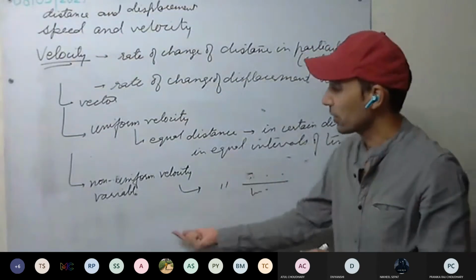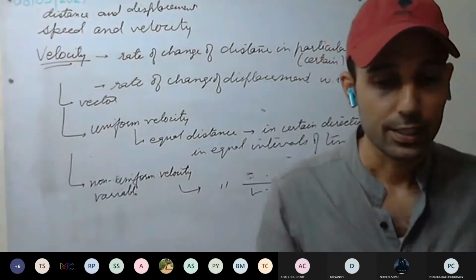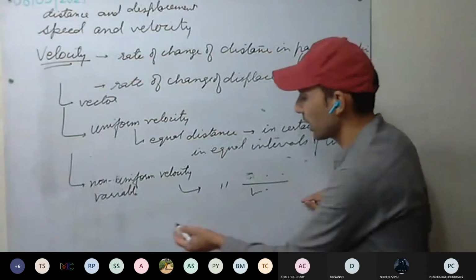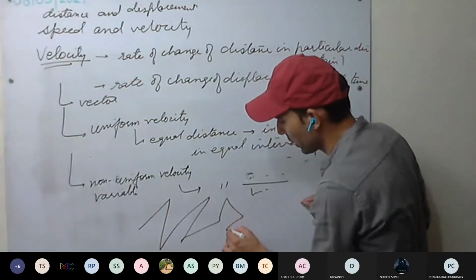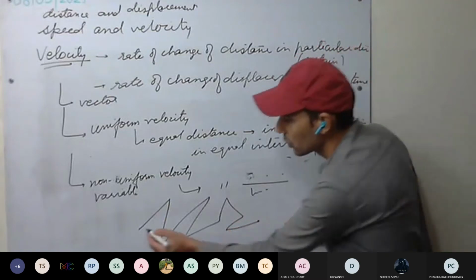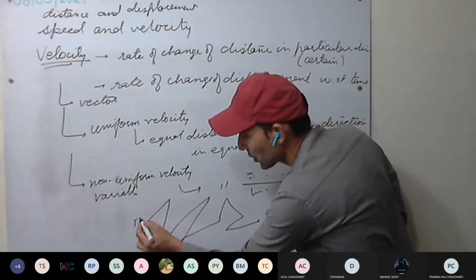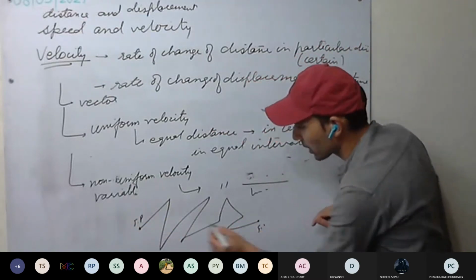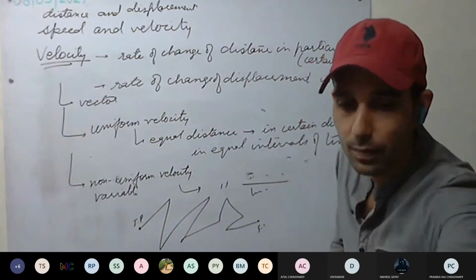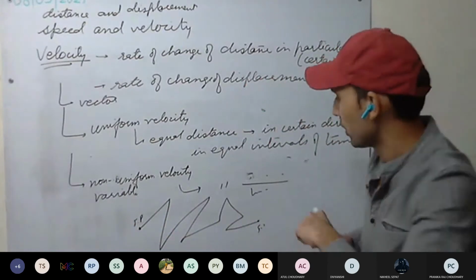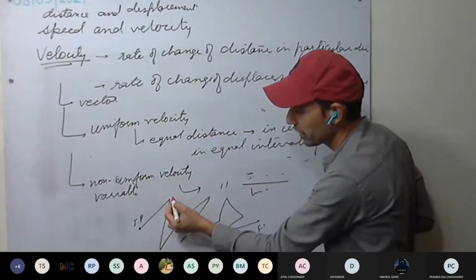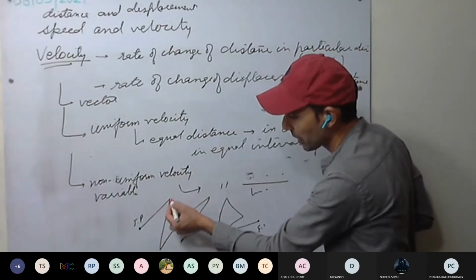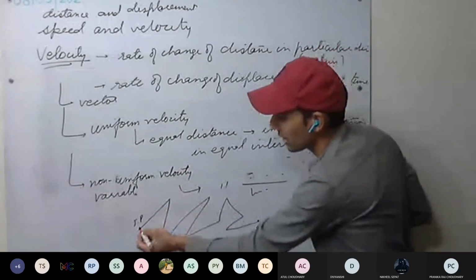Average velocity, we all know. Displacement upon time taken. For example, a body moved here, then here, then here, and finally it is here. This is the initial position. This is the final position. You can see the velocity changing. Sometimes it is increasing, sometimes decreasing, and sometimes it is moving in this direction, then in this direction.